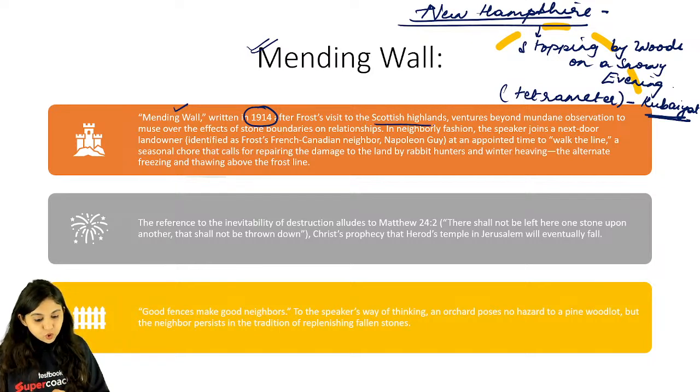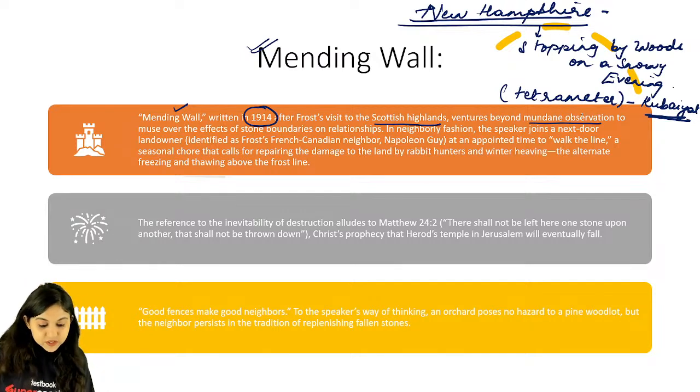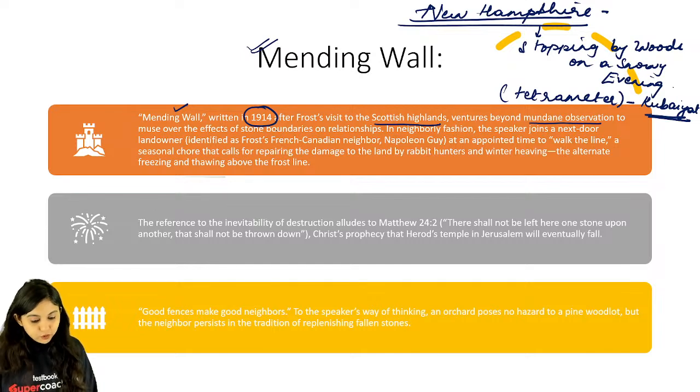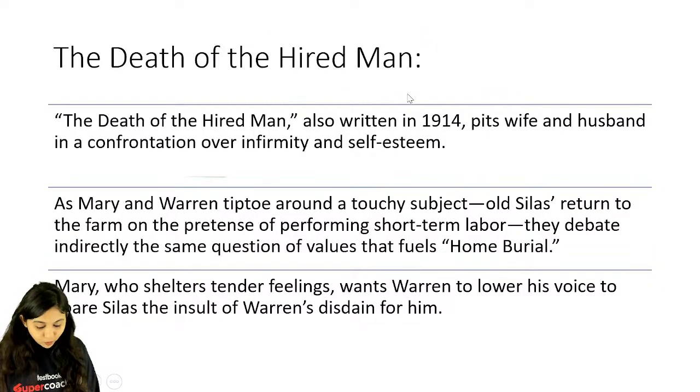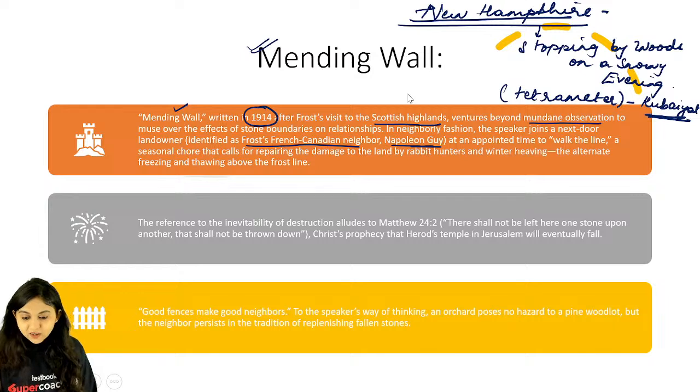Frost had visited the Scottish Highlands altogether. ठीक है, देखो mundane observation तो of course हैं, right? Now look at it. जो Frost का next door landowner है, Frost French Canadian neighbor, Napoleon guy, ठीक है? Now what are you basically able to see that Mending Wall is actually trying to highlight your most common concerns आजकल,